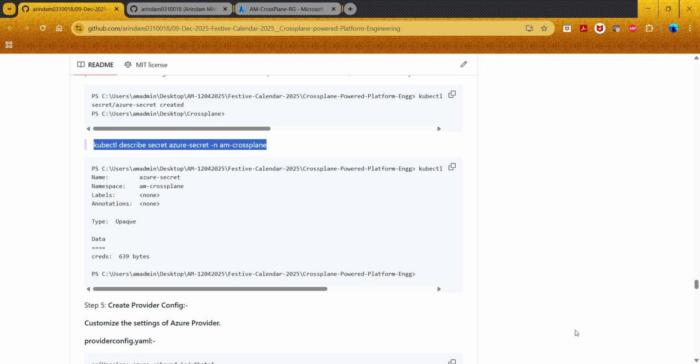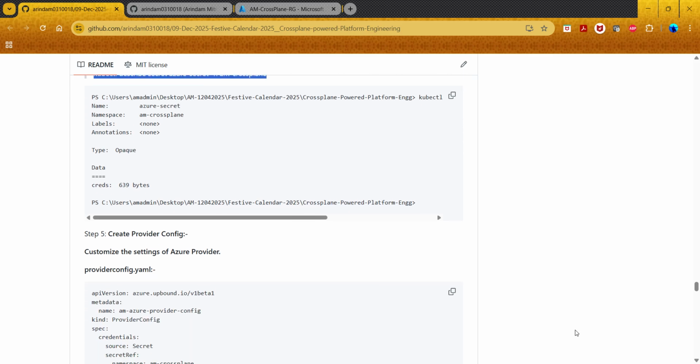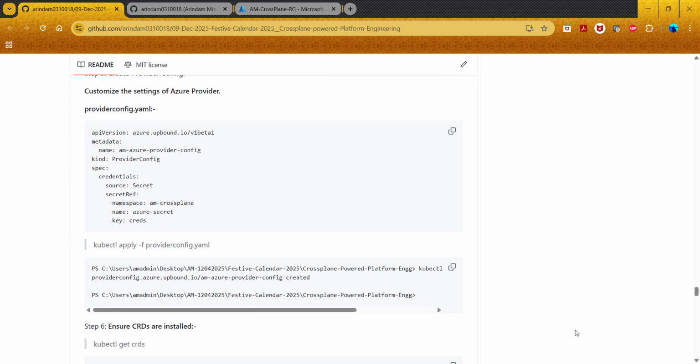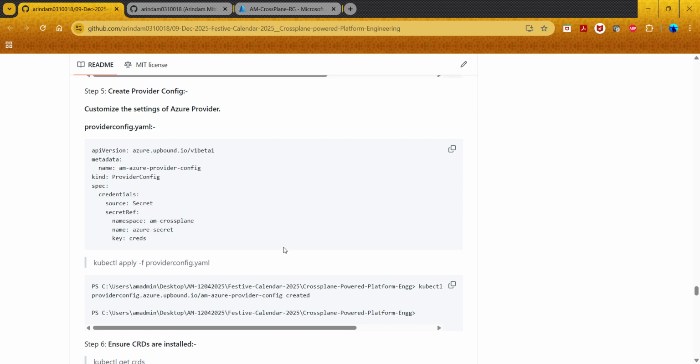So once this is done, then this is my provider config, where what I'm doing out here is providing a name for my provider config, and then I'm specifying the namespace where you are going to do it, and this is the secret which you are going to include. Then I'm applying this Kubernetes YAML file, which is provider config.yaml, and I'm applying it.